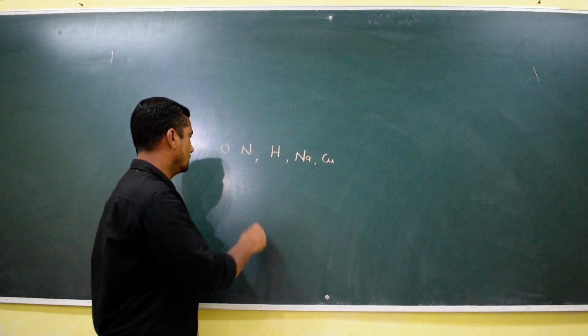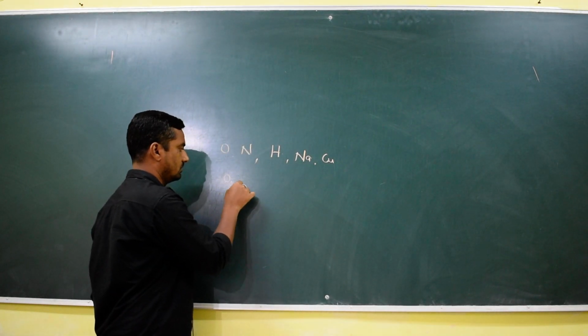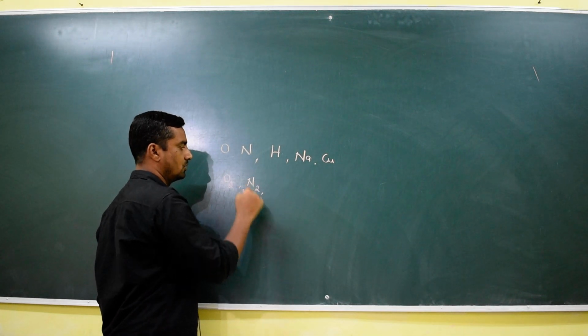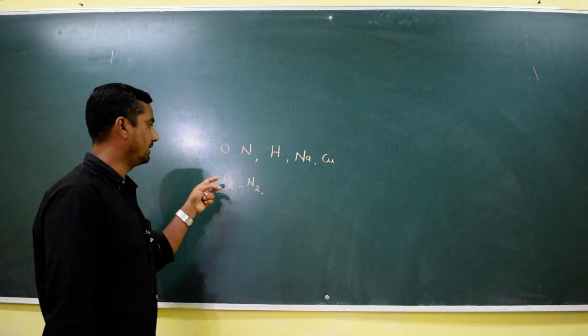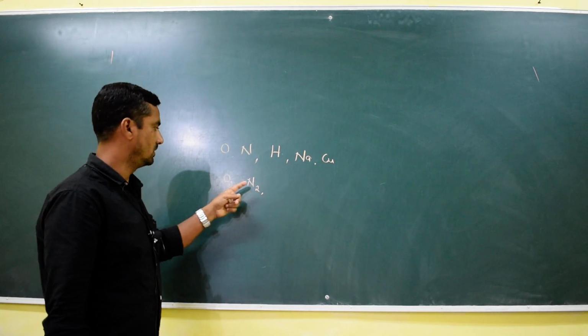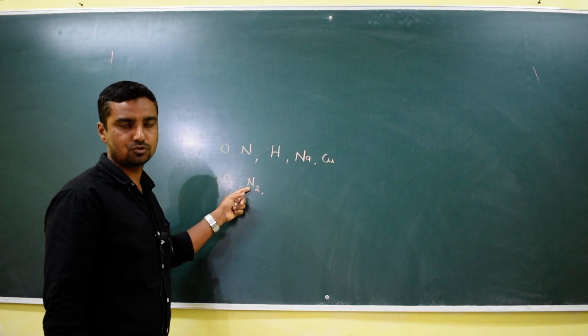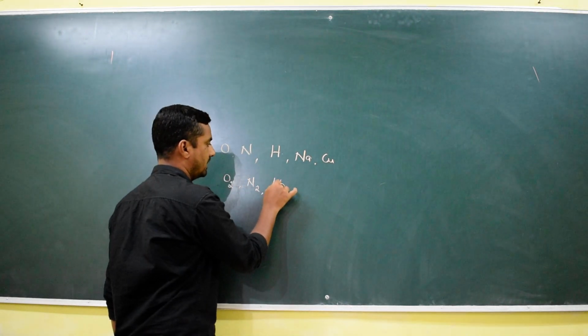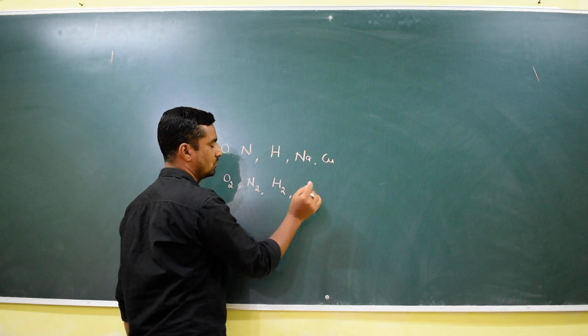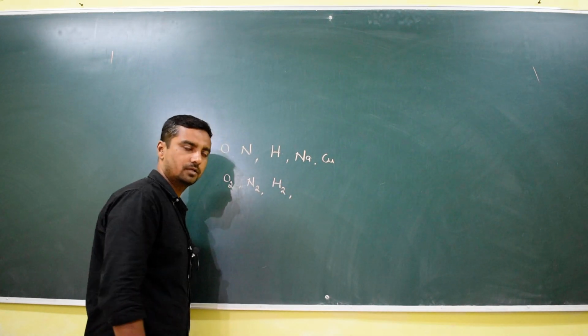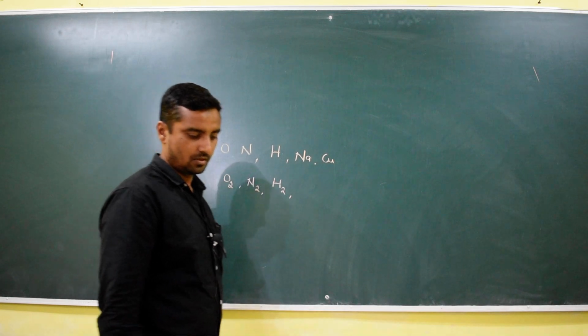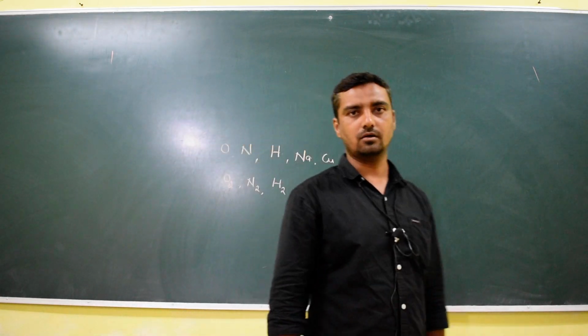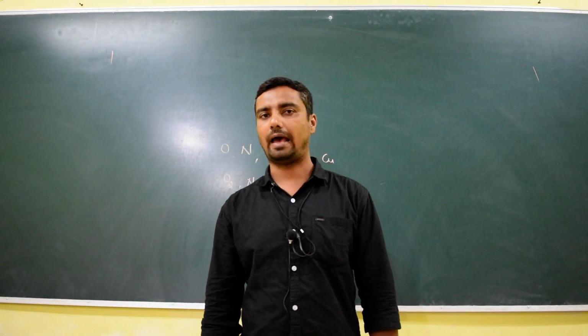Example, oxygen is a molecule, nitrogen is a molecule, right? The two oxygen atoms combine to form an oxygen molecule. The two nitrogen atoms combine to form a nitrogen molecule. The two hydrogen atoms combine to form a hydrogen molecule. Understood? Right. So molecules are formed by the combination of atoms.